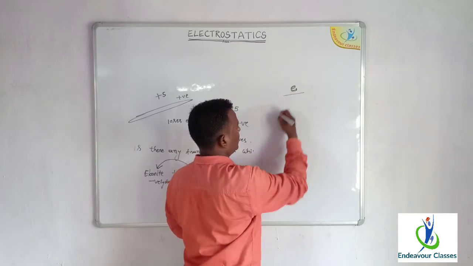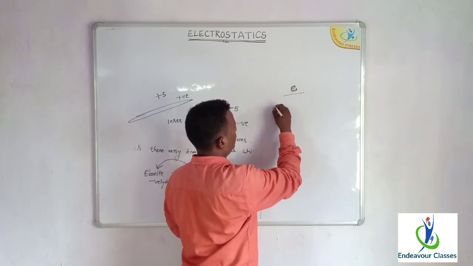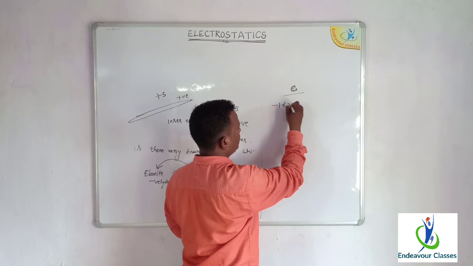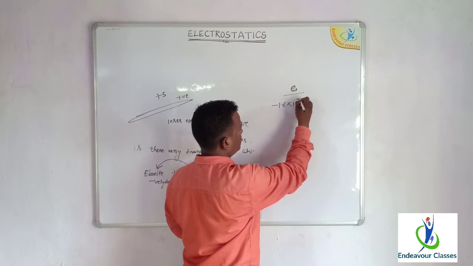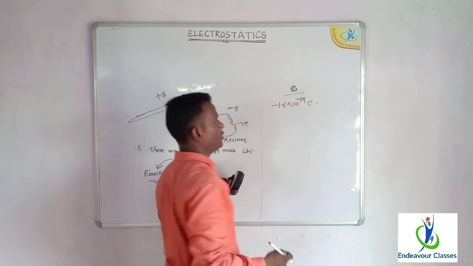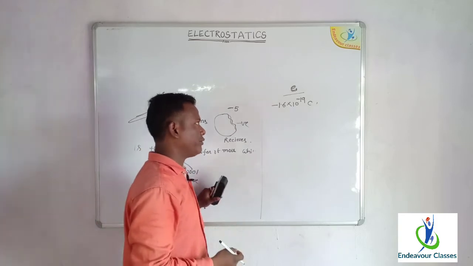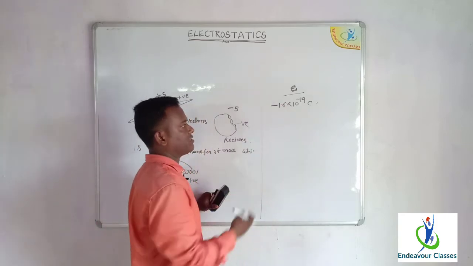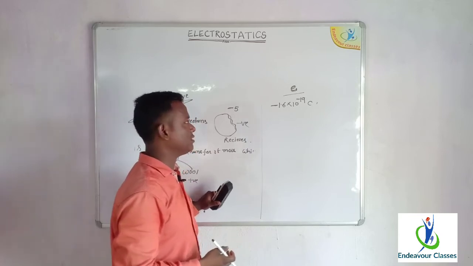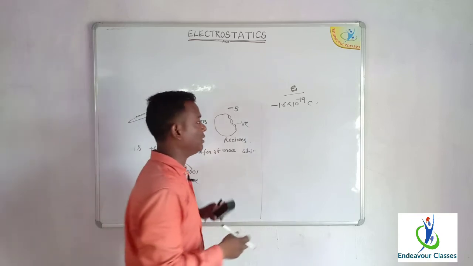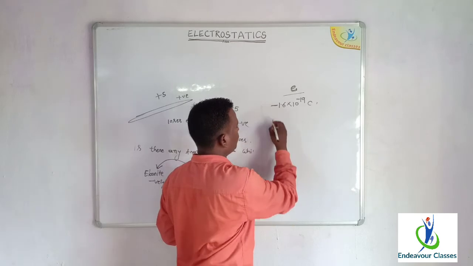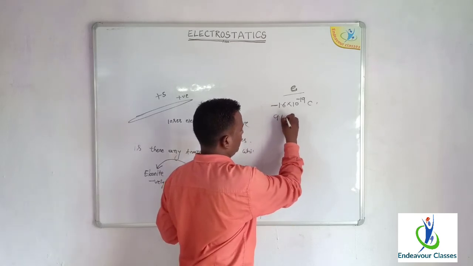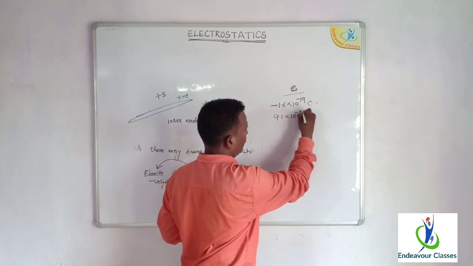So the electron has a charge of minus 1.6 into 10 to the power minus 19 coulomb. The magnitude is 1.6 into 10 to the power minus 19, whereas it has a negative charge. So the charge of the electron is minus 1.6 into 10 to the power minus 19 coulomb, and the mass of the electron is 9.1 into 10 to the power minus 31 kg.